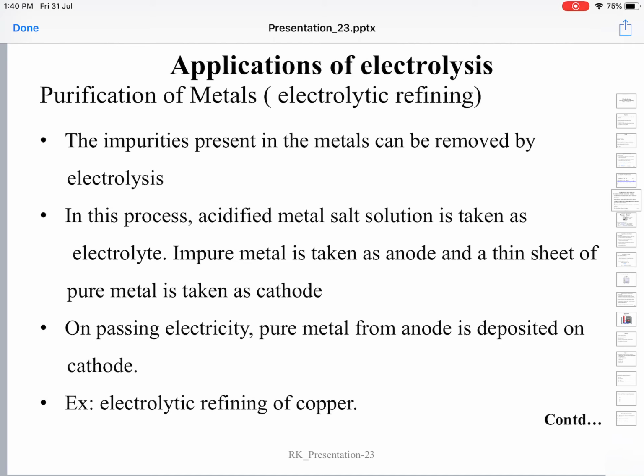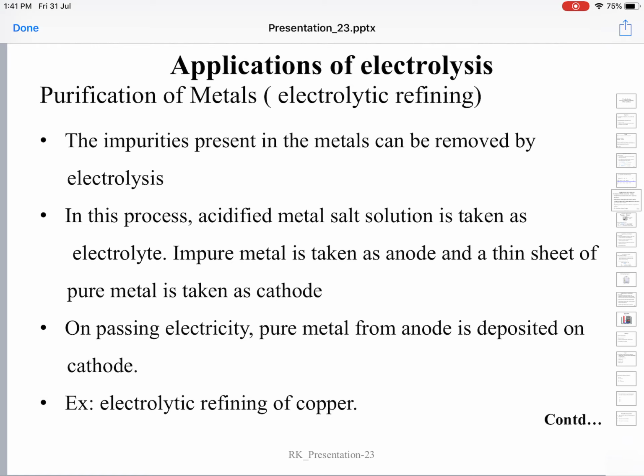In this process, the metal which is to be purified... The main components of an electrolytic cell are the anode, the cathode, both the electrodes, as well as the electrolyte solution. Since we are trying to purify a metal, we don't want to contaminate it with others. So here the electrolyte is a metal salt solution of the metal we are trying to purify.